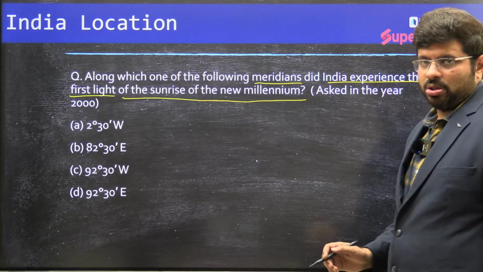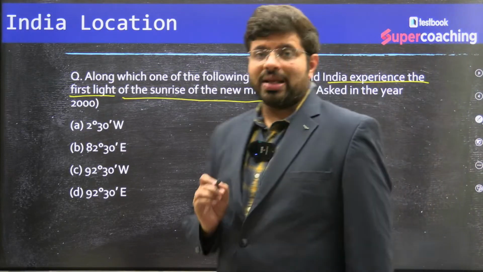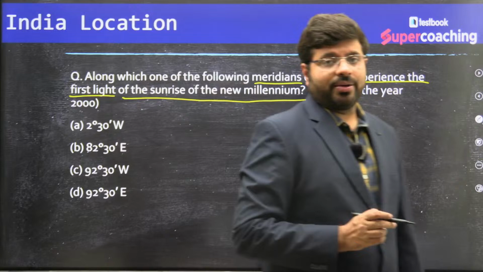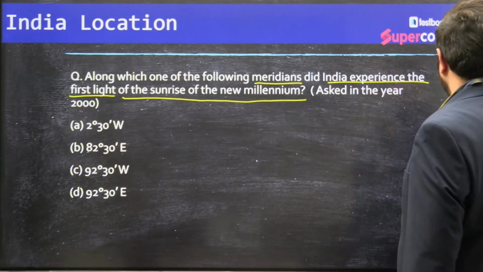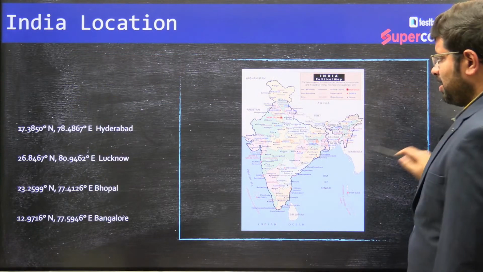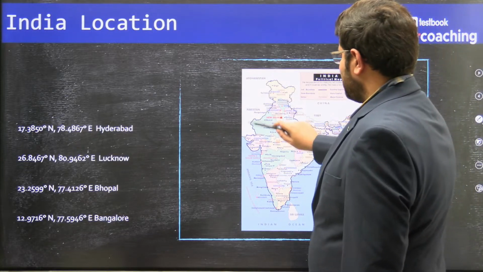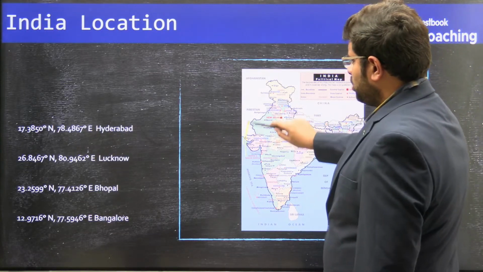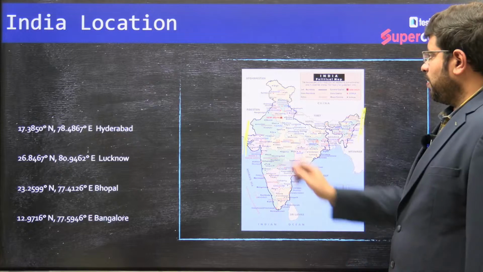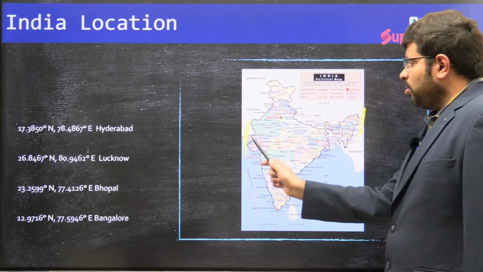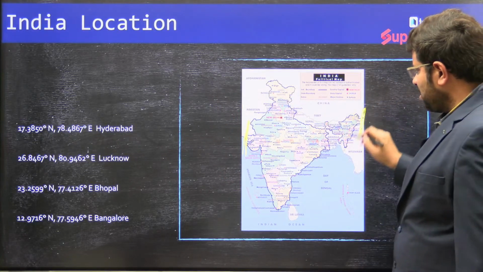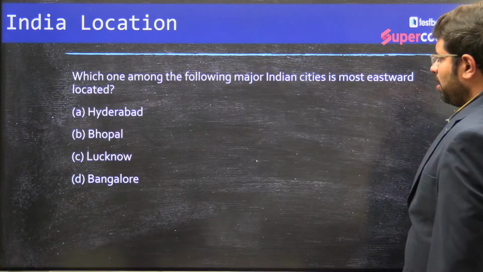Among the given options, you should have known India's longitudinal extent. Where is the longitudinal extent of India? Anyone? Let me show you the map. You can see India's longitudinal extent extends from Gujarat towards Arunachal Pradesh, right? So when you talk about this longitudinal extent, this is the western side and this is the eastern side. So the first thing which you experience is the eastern side. With this, go and check this topic.